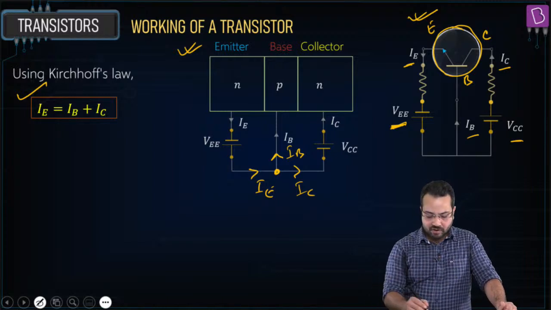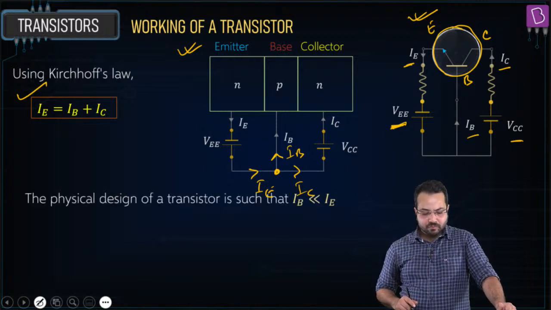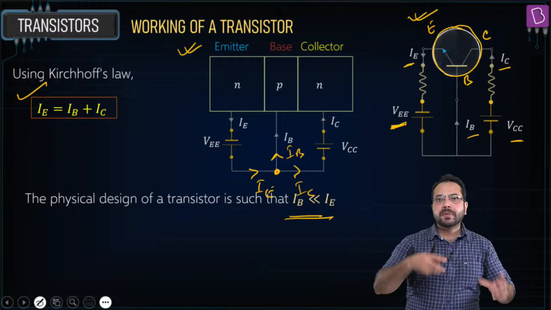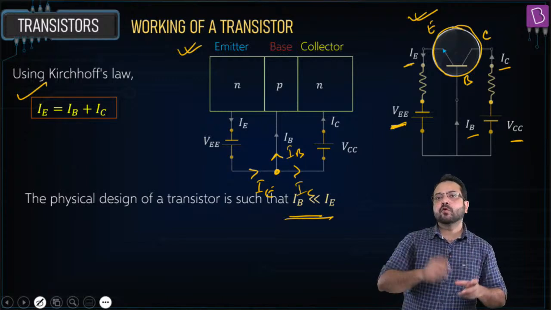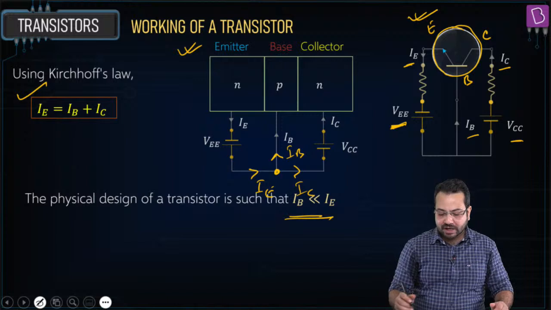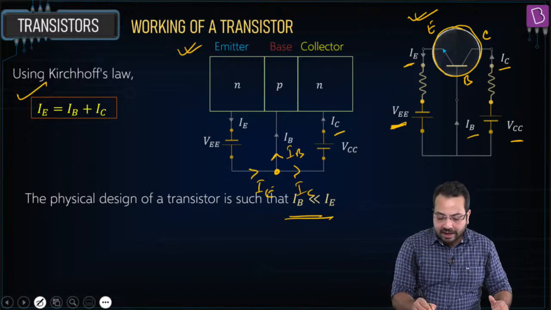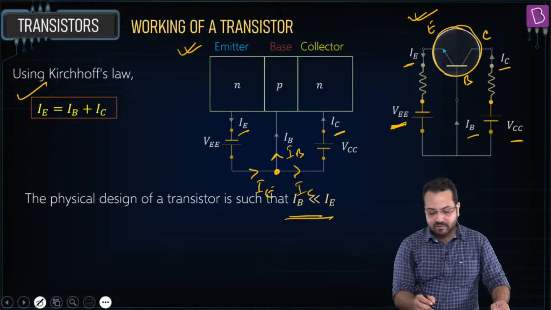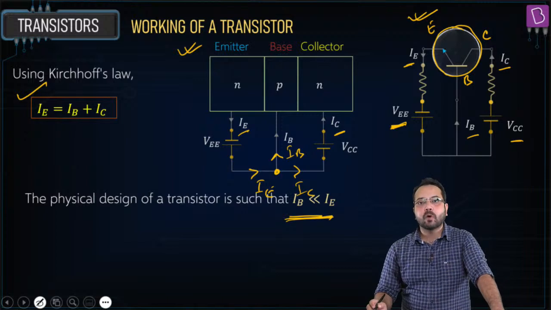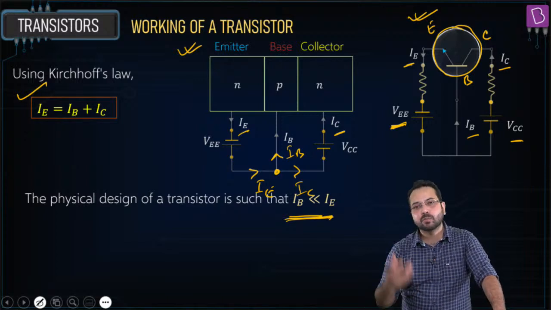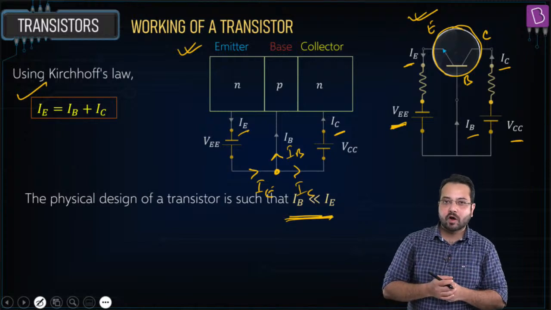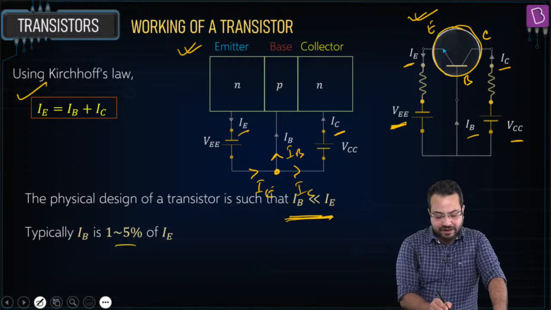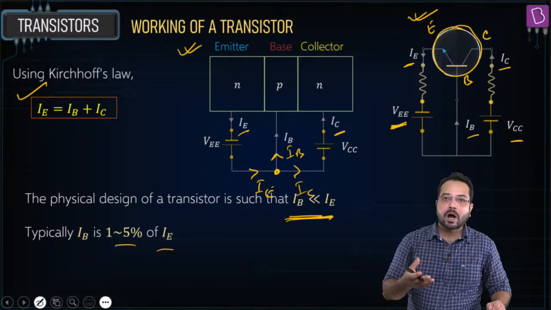That's pretty straightforward, right? But what we have observed is that IB is much less than IE. Why? Because most of the charge carriers are flowing into the collector. So IC is going to be very close to IE, and IB is going to be very small. IB is very small with respect to IE, and that is the whole point of creating a transistor like this. Typically IB is 1 to 5% of IE, and we are going to discuss how that helps.